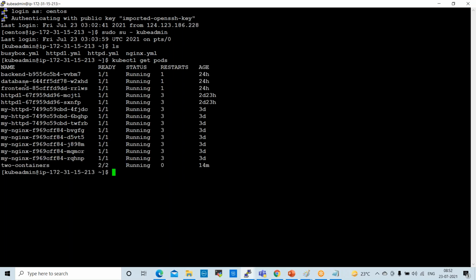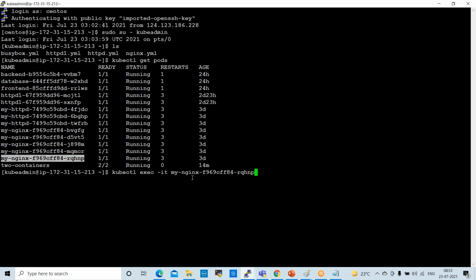For example, we have some pod, this is the Nginx pod. Only one container is there and I want to go into this pod. The command here is kubectl exec -it, space, the pod name. We can give any pod name.